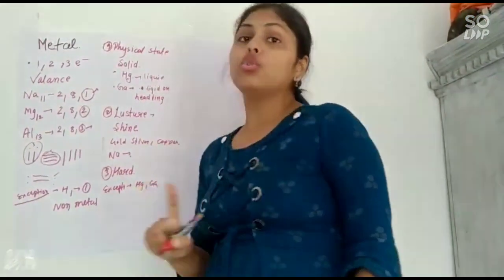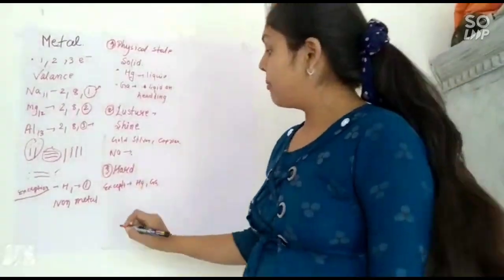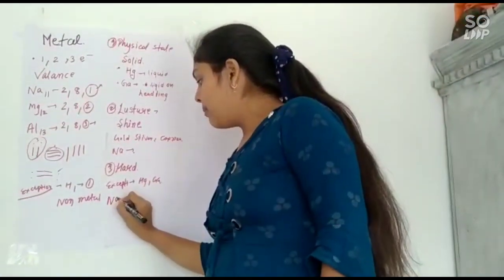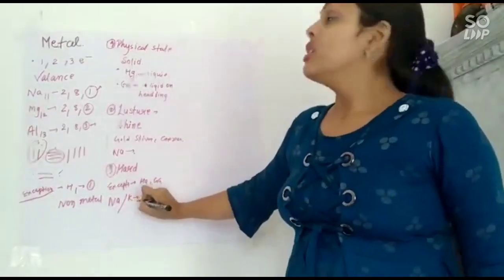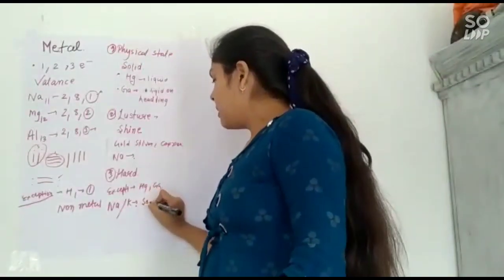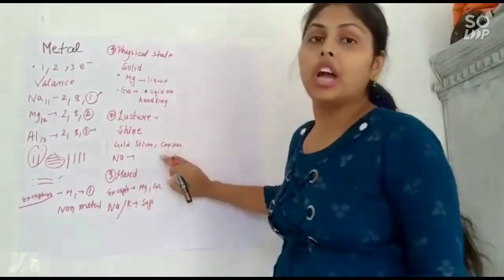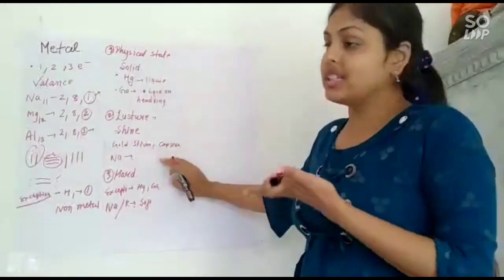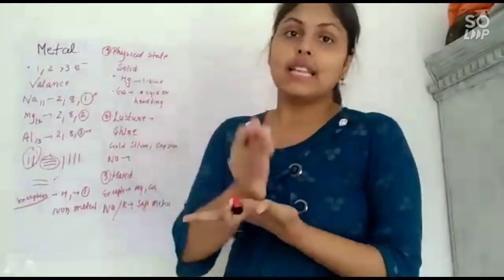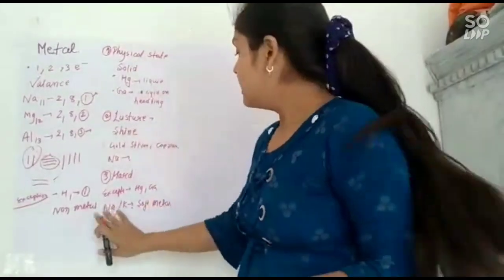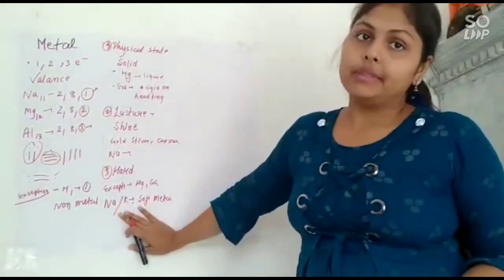More importantly, two examples to remember are sodium and potassium. Sodium and potassium are soft metals. We are saying that metals should be hard, but these are exceptions because they are soft. They are so soft that they can easily be cut by a knife. These two should be remembered.